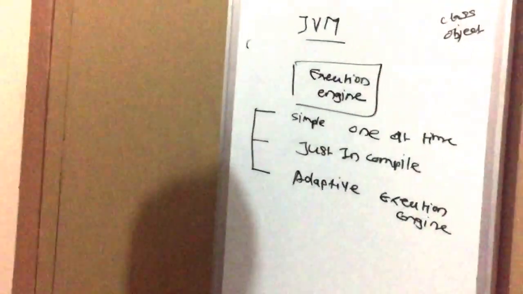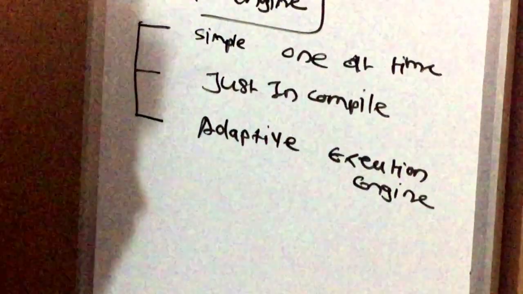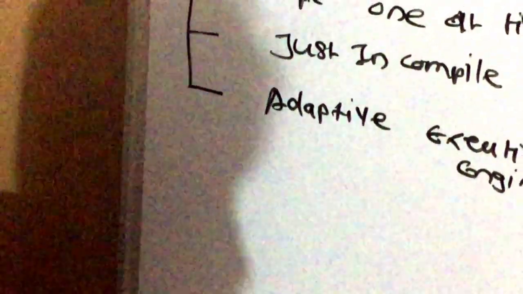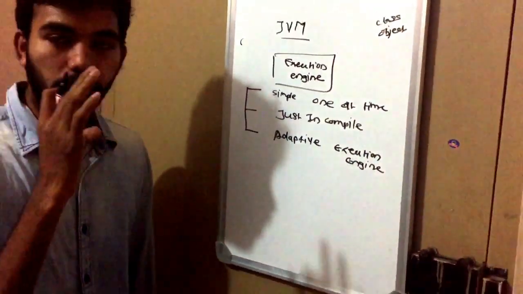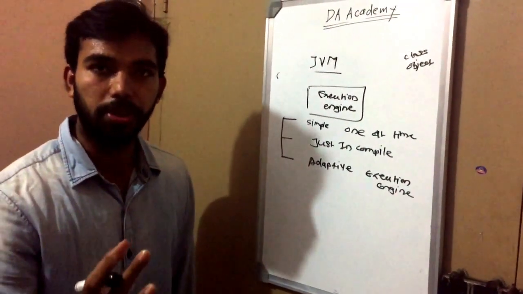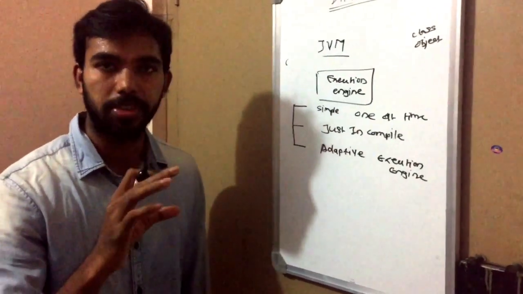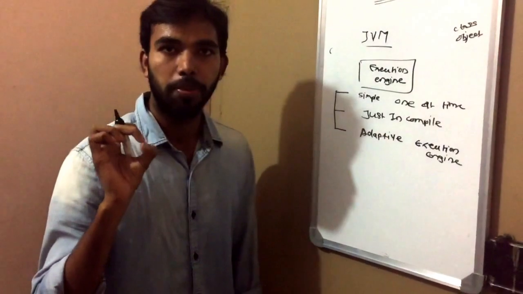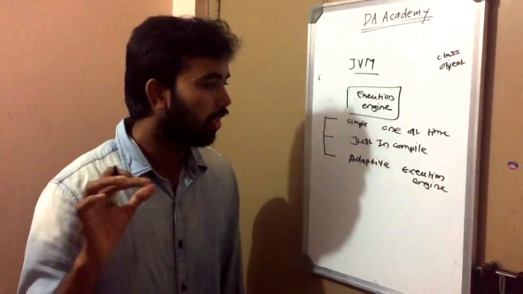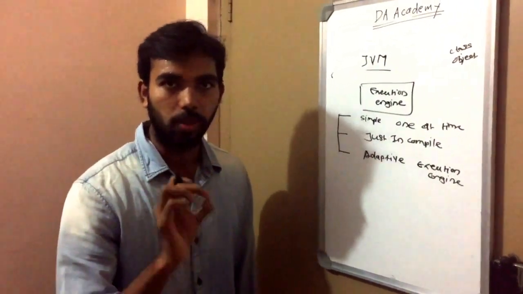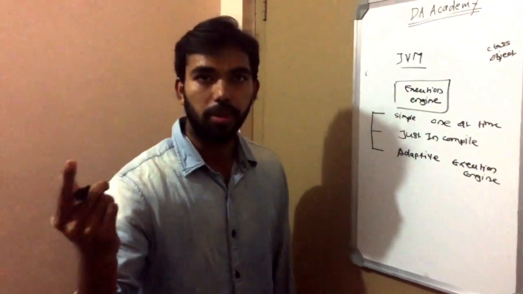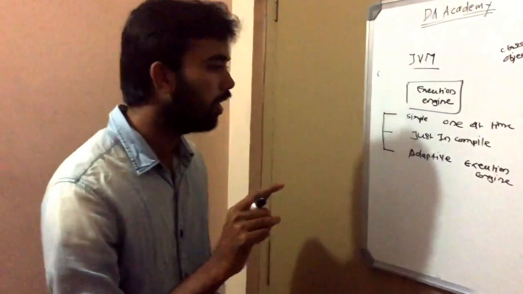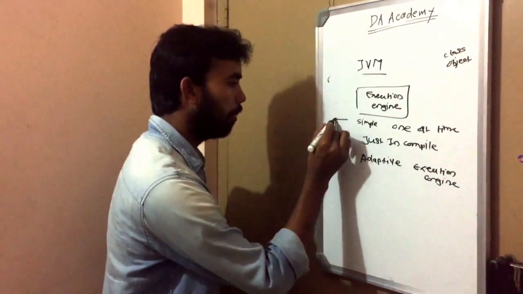In the adaptive execution engine, the compiler will identify which critical area is taking more time to execute, to convert that byte code into machine code. It will find that particular area, convert it into machine code, and store it at a particular address. Next time that critical area is called, it will import the machine code created for that section and run the application.